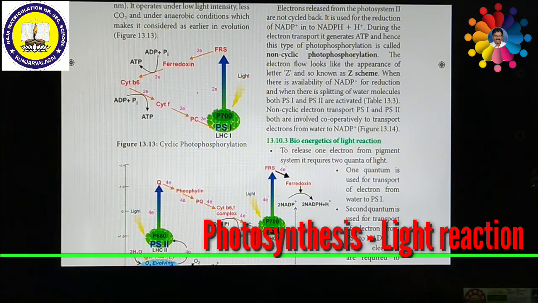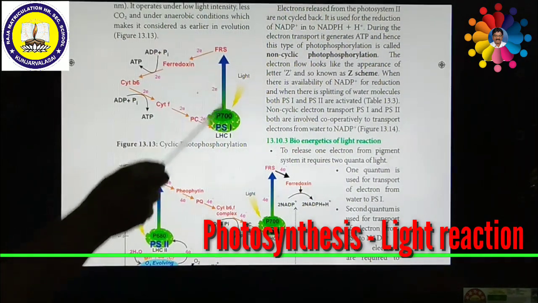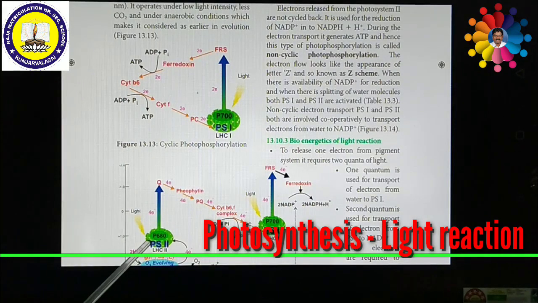Cyclic photophosphorylation involves photosystem 1 only. Here only photosystem 1, but in non-cyclic photophosphorylation both photosystem 1 and photosystem 2 are involved. Here the reaction center is P700, but here the reaction center is P680 nanometer.